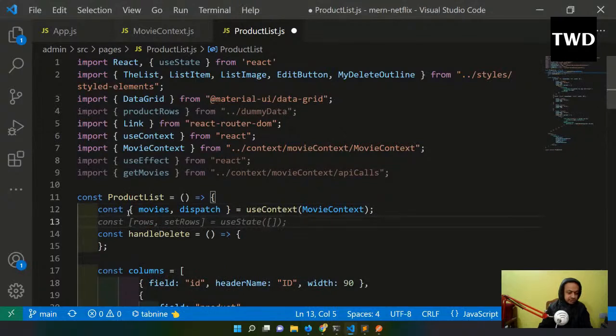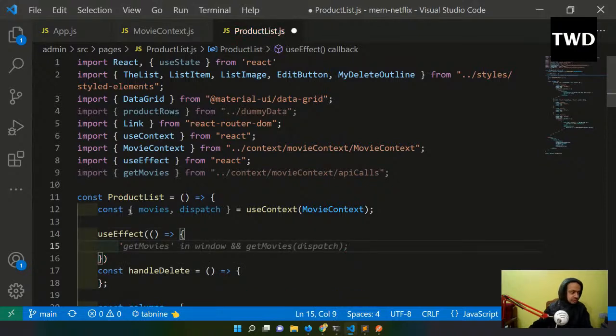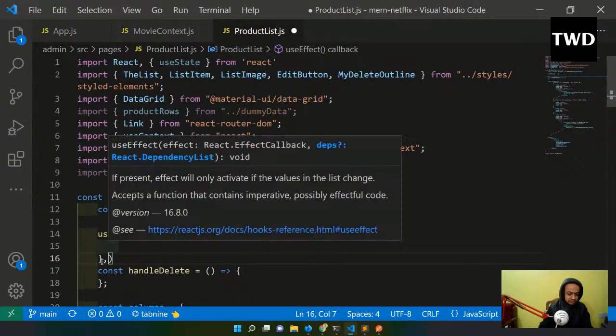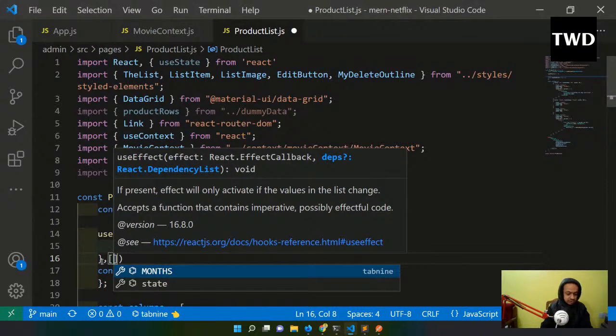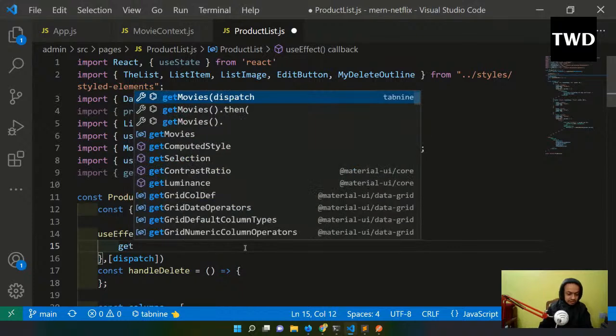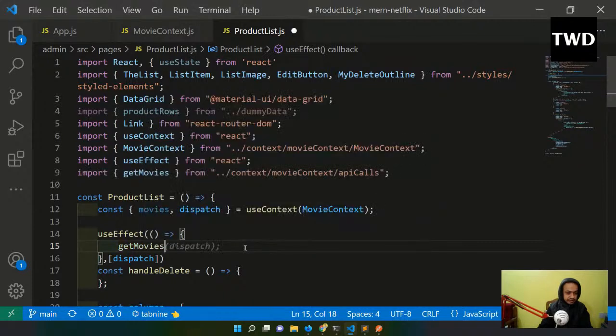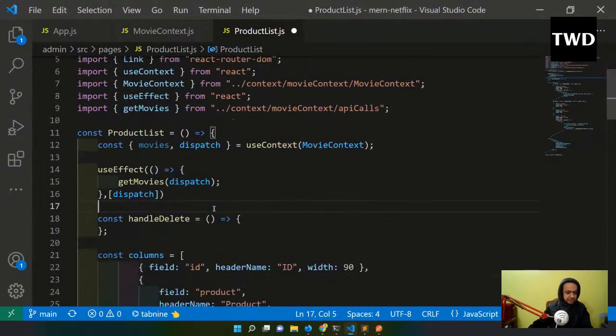And then after this I will have this useEffect like this, and here the dispatch will be there, and here I'll be calling the getMovies that I'm having, and here I'll have to do the dispatch, getMovies, and dispatch I'll do in this. Okay, so that is done. Now the dispatch we have done in the useEffect.